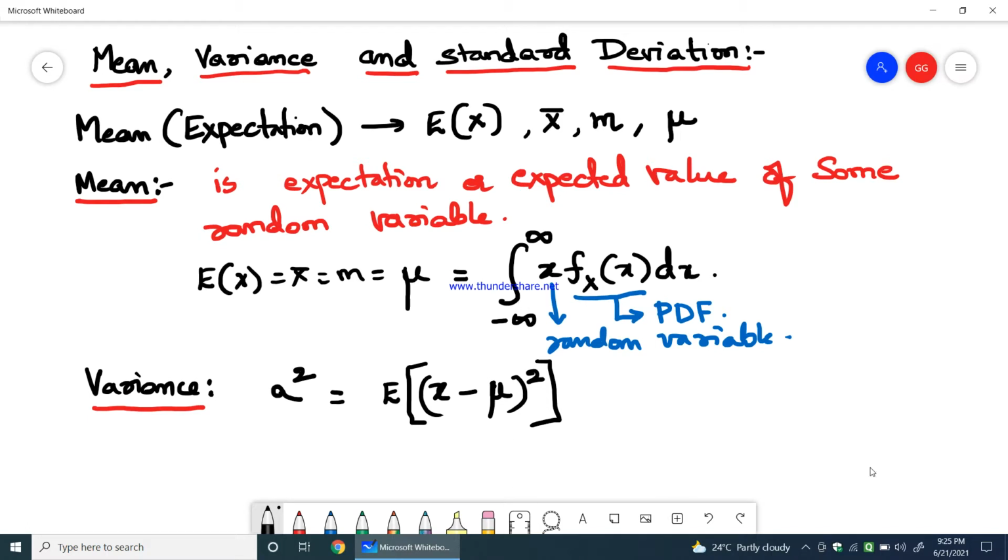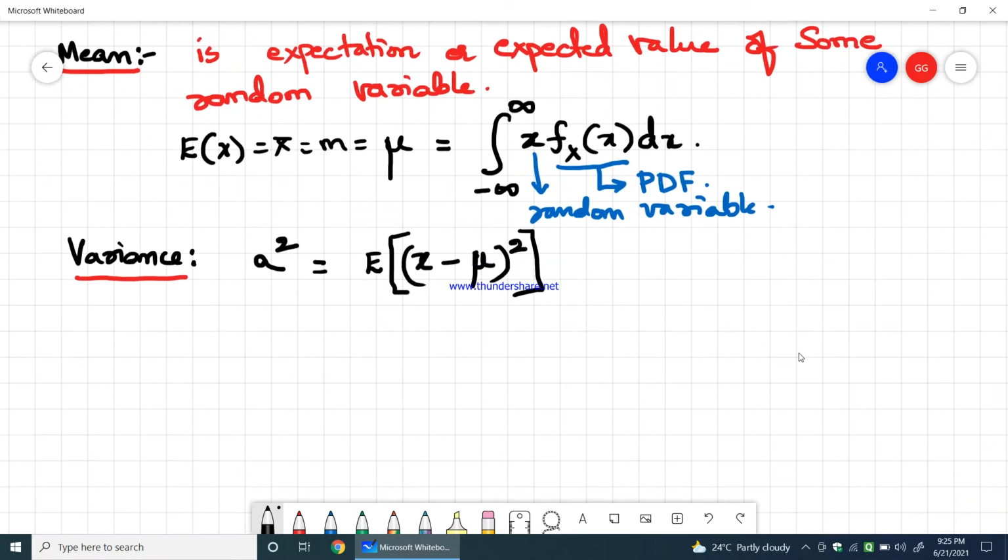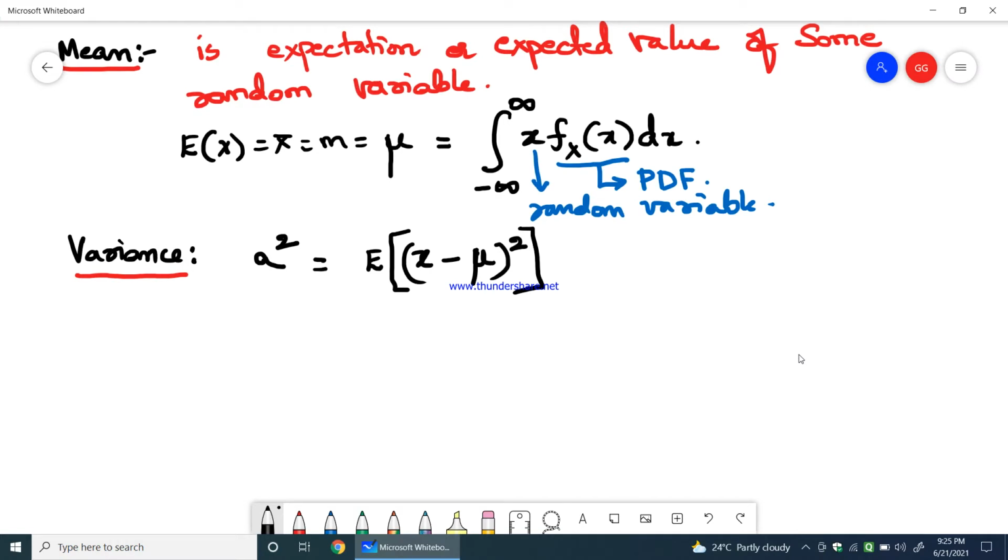Now for any given set of different random variables, we try to find out the mean. For example, now this is the curve. If I say this is the curve I got because of a set of different random variables, I would say this point is the mean value.